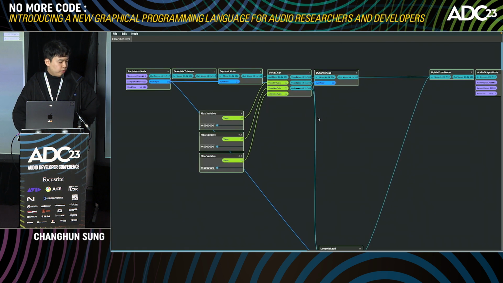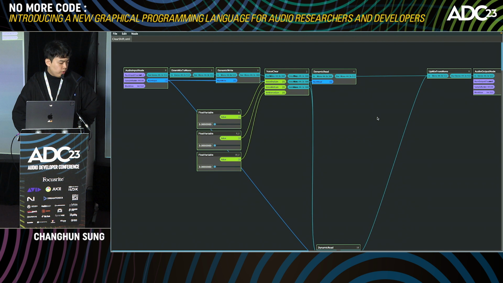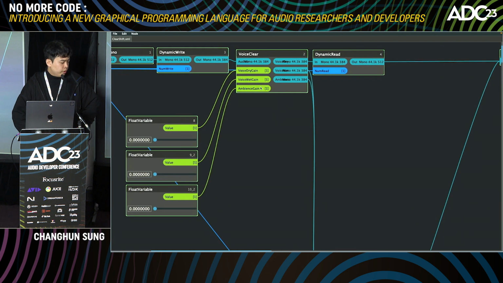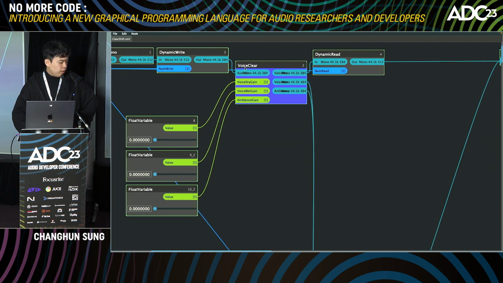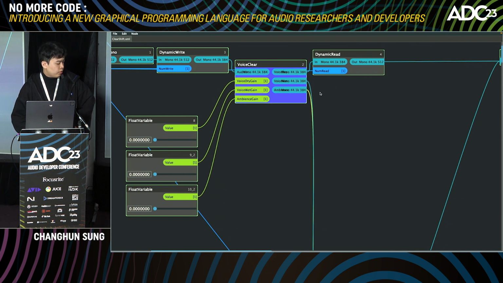I basically did some previous work. You can see the voice Clear attached like this. It receives three gain sliders like this. So it controls the voice dry gain, voice wet gain, and ambience gain. Sorry for the UI glitch, but it outputs each of voice dry, voice wet, and ambience here.